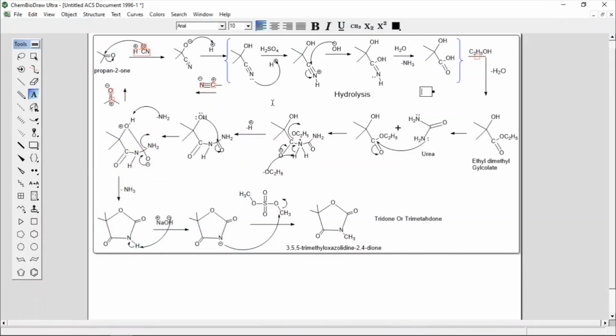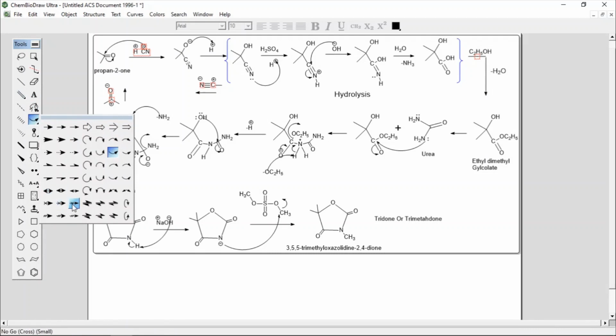So there is one software to draw the structures of organic compounds. The name of this software is ChemBioDraw Ultra, a ChemDraw software. By using this software, you can draw the structure of your chemical organic compound. Different tools are there. This is the mark, then structure perspective. This is your eraser, and this is for text. This is for bonds, for multiple bonds, double bond, single bond. Pen tools. This is for arrows.